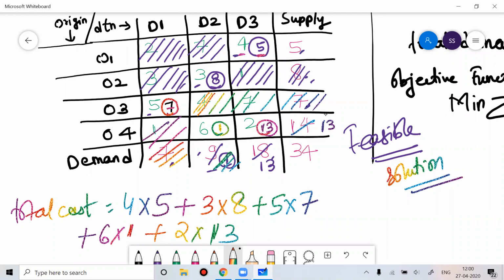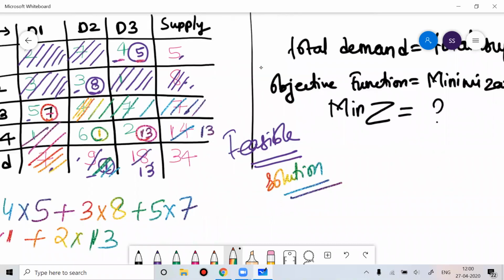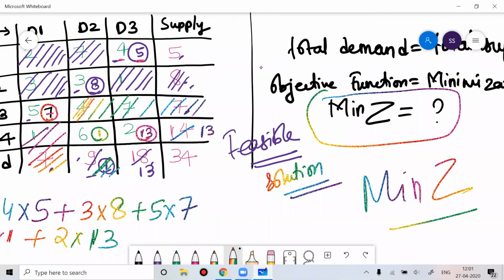Lakshmikant, if you have a doubt, you can write in the chat box. And then you get the total cost involved for each cell. So that is the total cost you can get. But this is not the optimal solution. The idea here is that your cost should be minimized. You want the minimum value of cost.